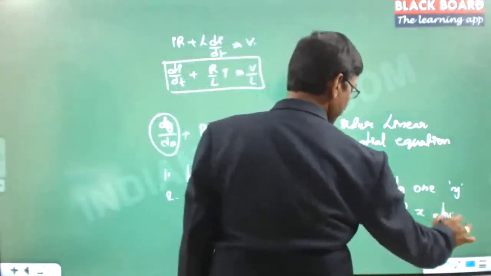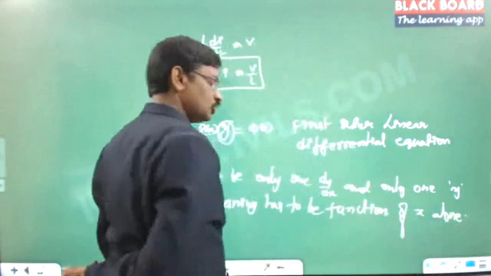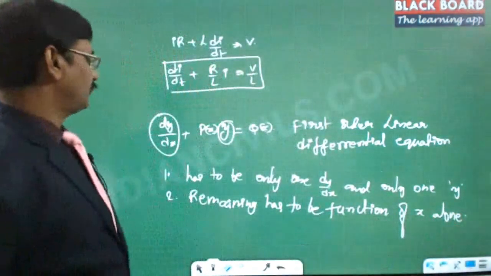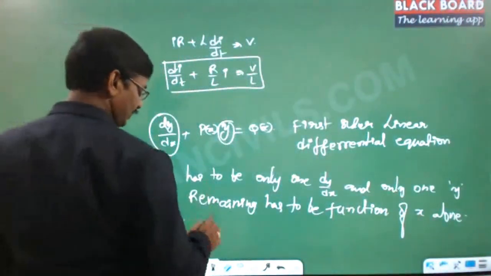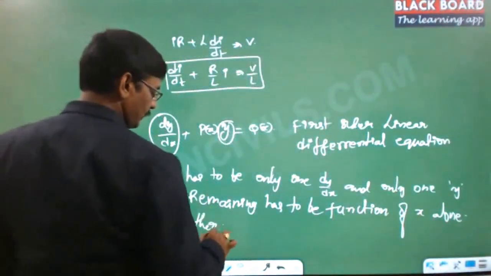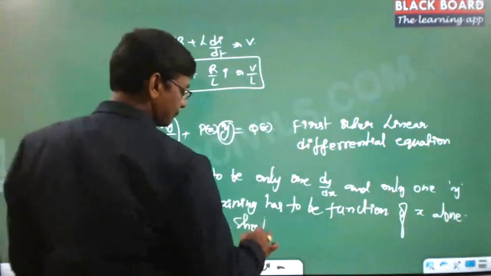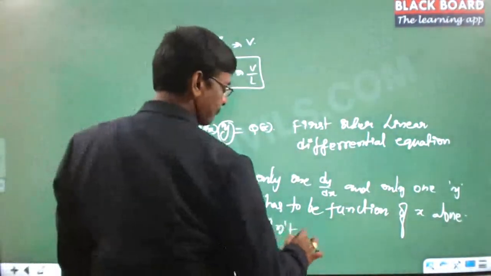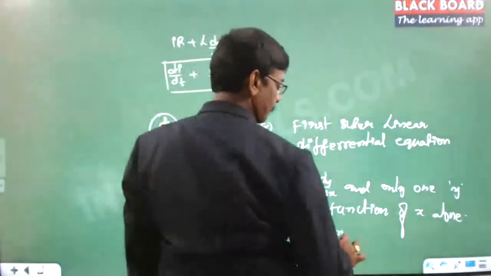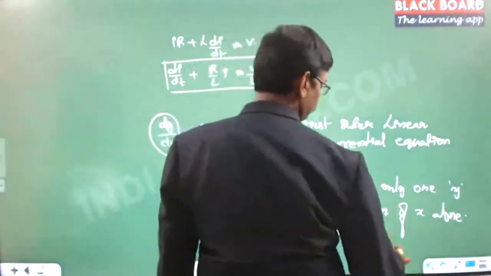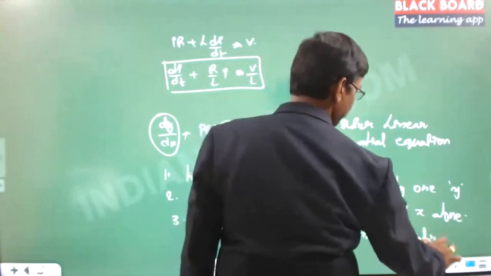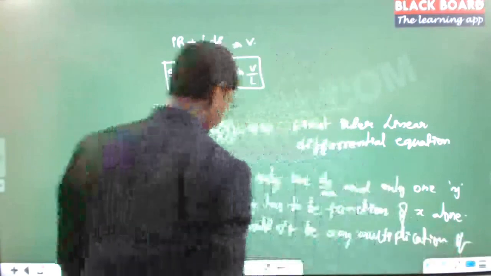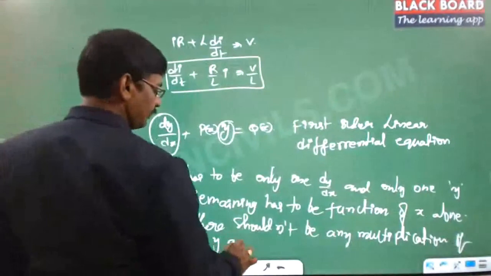This is the basic thing of a linear differential equation, and the remaining has to be functions of x alone. And there shouldn't be any multiplication of y and dy by dx.